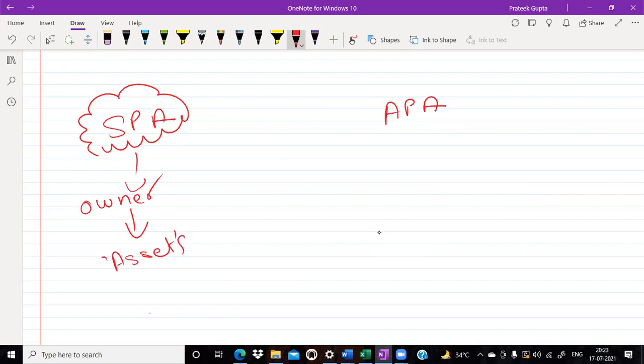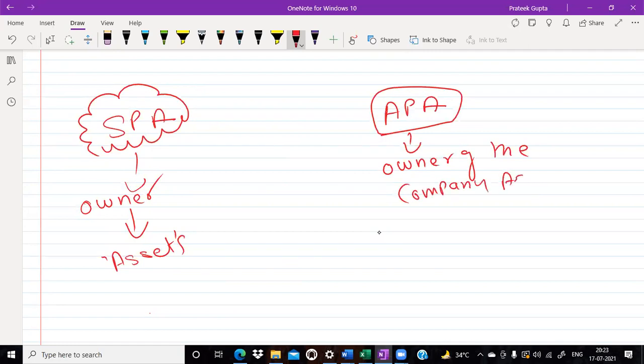Yes or no? But in the case of asset purchase agreement, you will only become the owner of the company's asset. Yes, you will become the owner of the company's assets. You will not become the owner of the company. Now, if you have any doubt with respect to this concept, share purchase agreement and asset purchase agreement, you are again very much